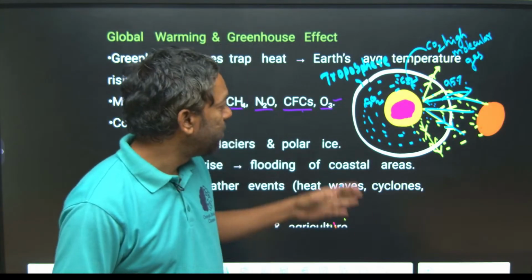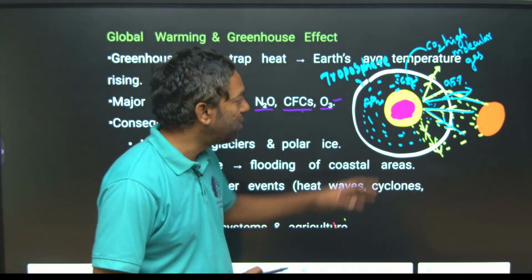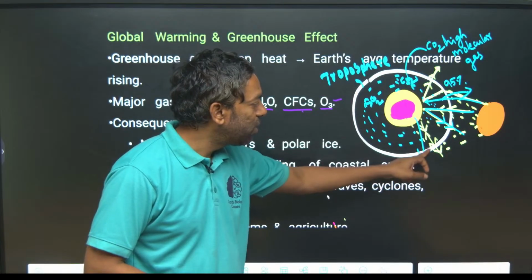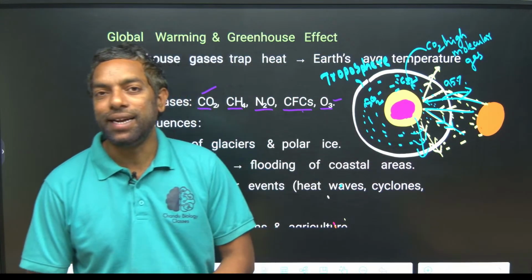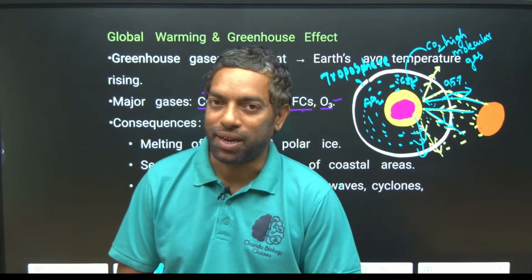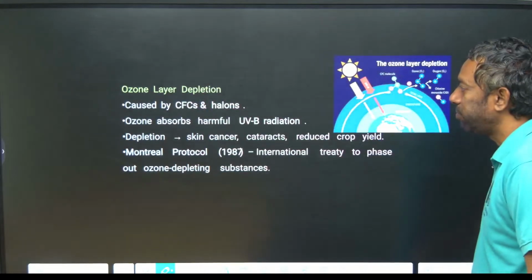So that affects the albedo. The sun rays don't go up again. So this is heat, this is global warming. I hope you guys understand global warming.